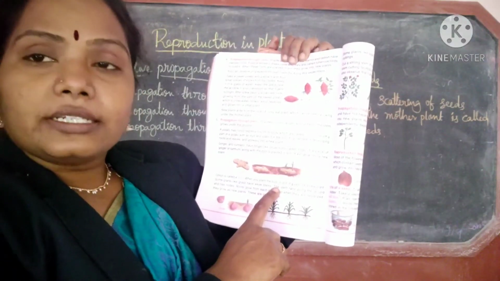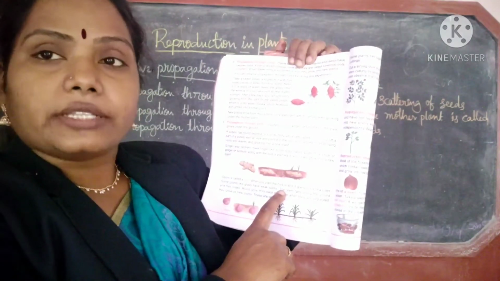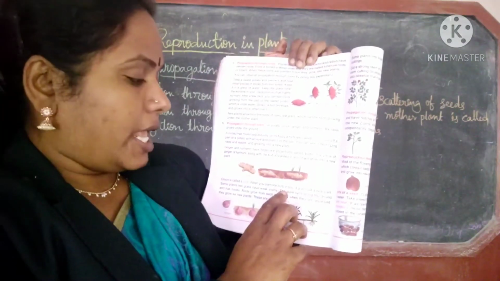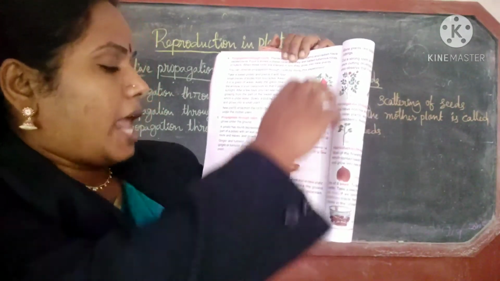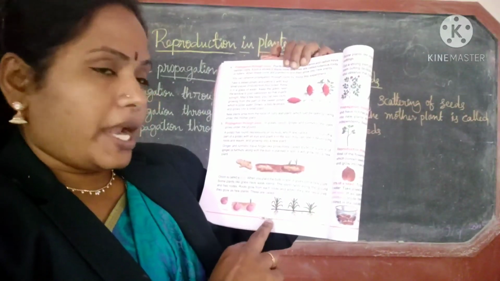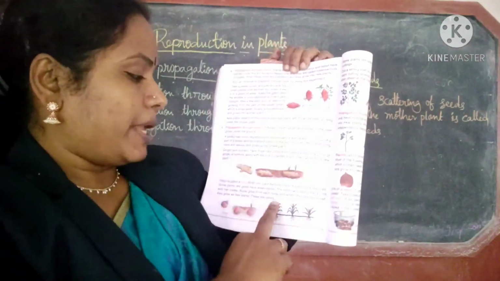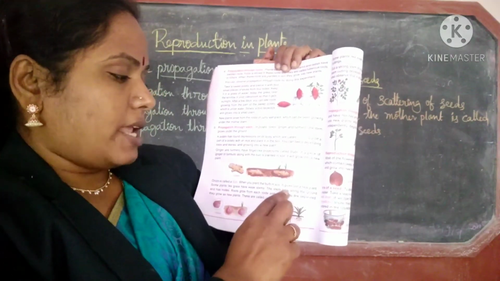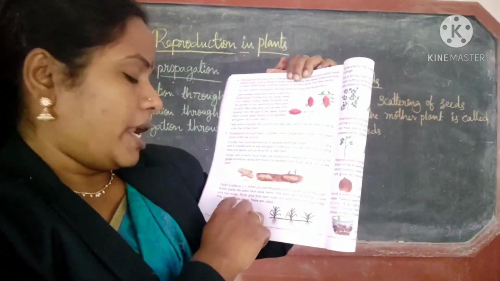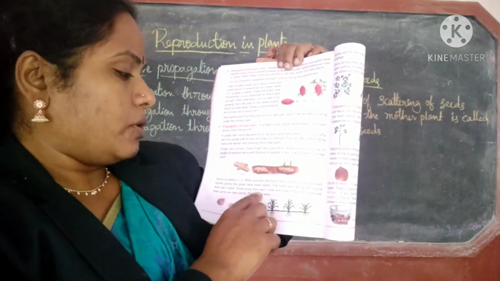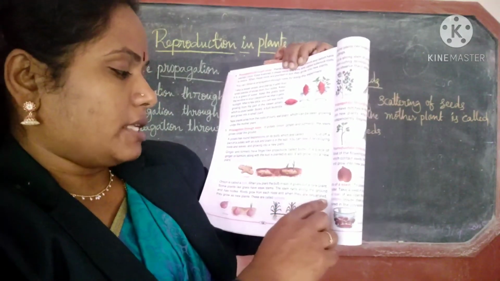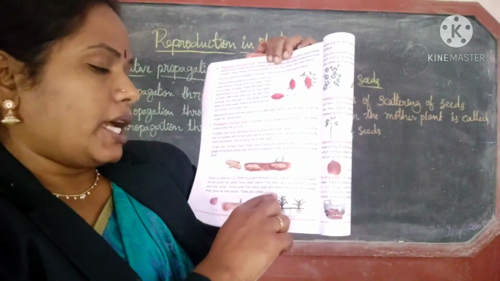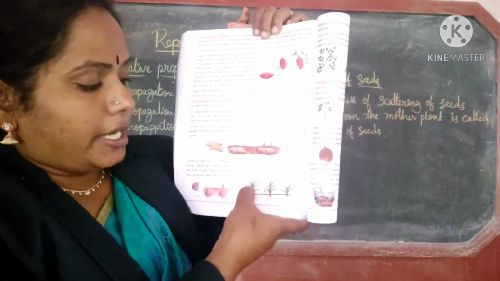Which answer? What are runners? Third question answer is in the second line of the last paragraph, page number 196, from the middle onwards. The stem runs along the ground and has nodes. Roots grow from each node and when they are separated, they grow as a new plant. These are called runners. Example: grass.